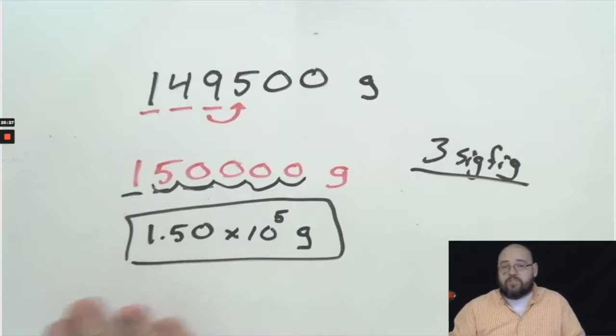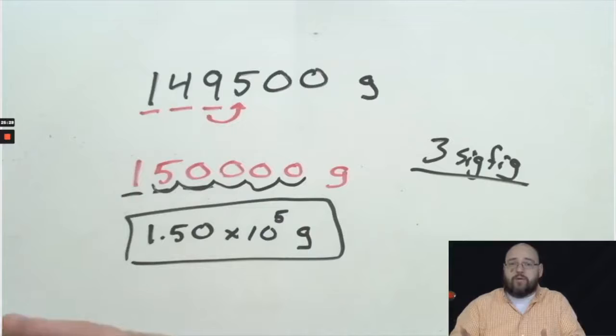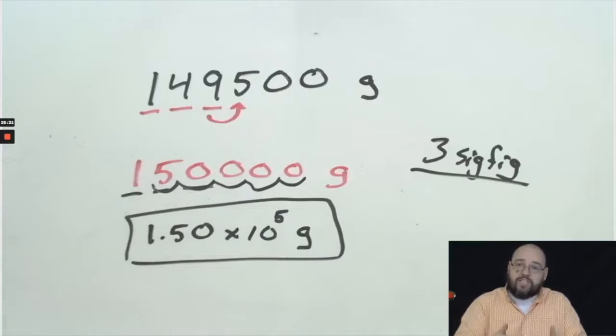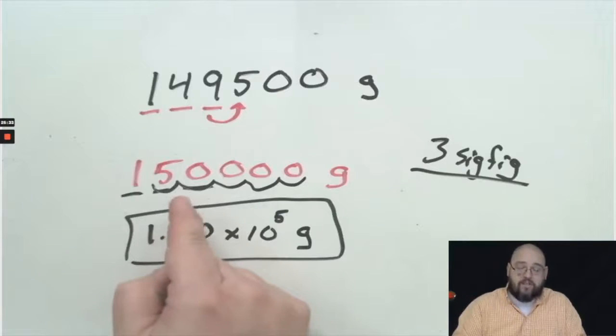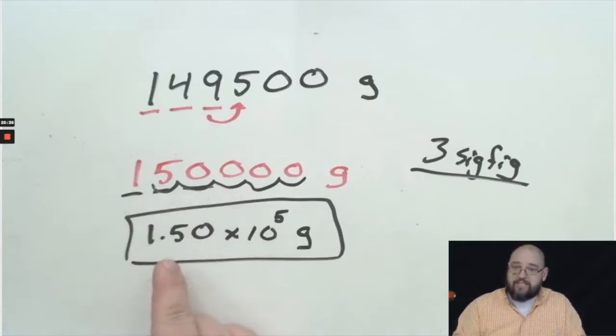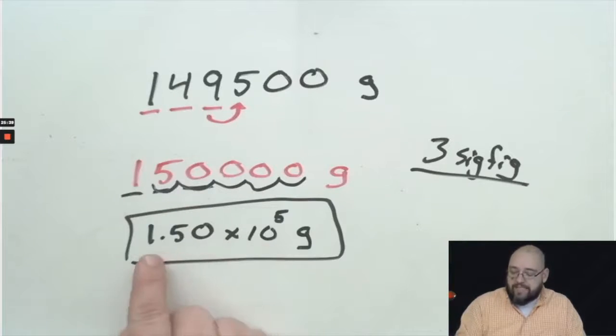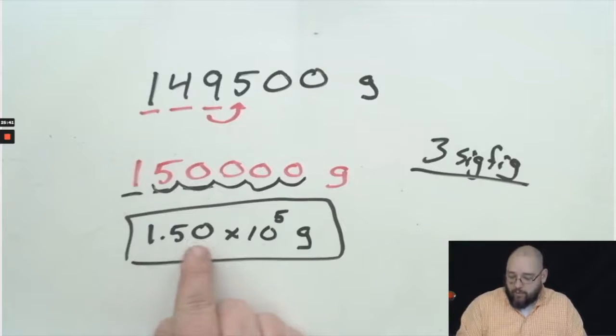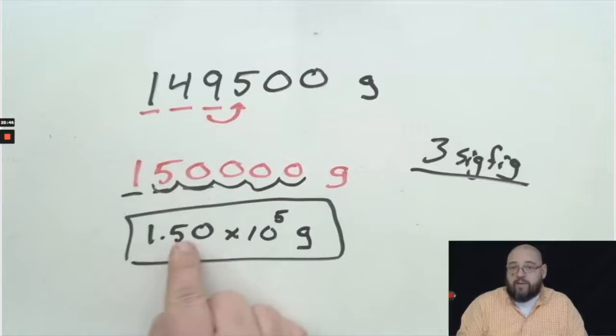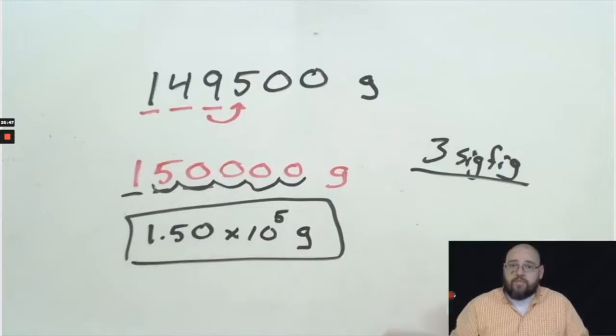But if you get to a situation where you have to round a number to more significant figures than the number has, the way you do it is you put it in scientific notation and add a 0 for all the significant figures you need. If I need 3 significant figures, I put 1 0 here. If I needed 4 significant figures, I would have 1.500. And you simply put it in scientific notation and have all the significant figures that you need, and then you do your exponents.